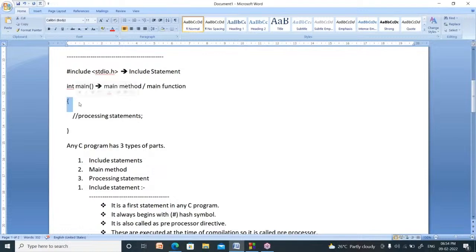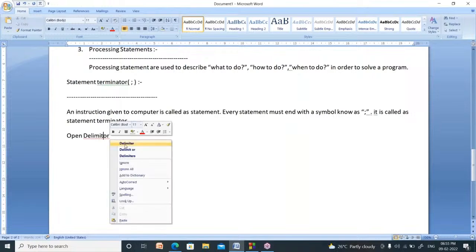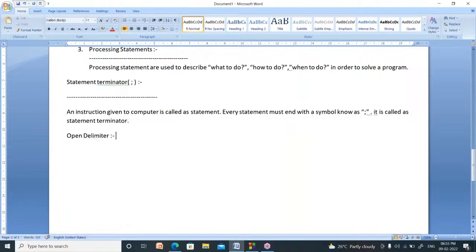What is the symbol? In every program, you use this symbol. A lot of students are saying that it is a curly bracket. No, it is not a curly bracket. It has a special name in C. That name is called the open delimiter. What is that? Open delimiter. The symbol is the open flower bracket. That is called the open delimiter.